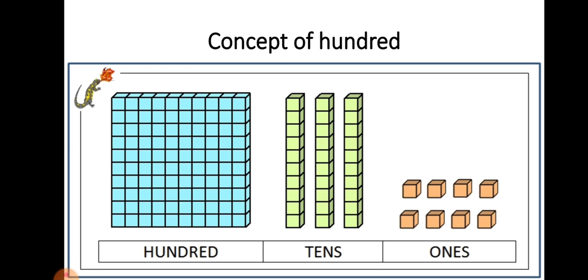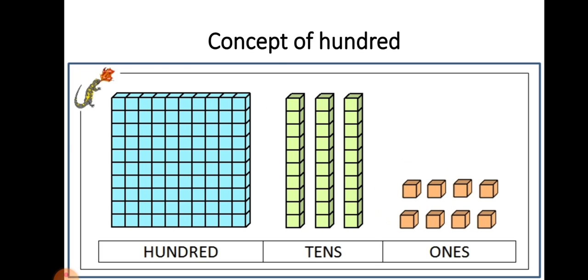How to write a number from these blocks? Here in the 100 place, first is the sky blue box, which represents hundreds. One box is 100, because in one box there are 100 blocks.